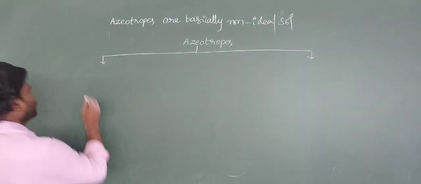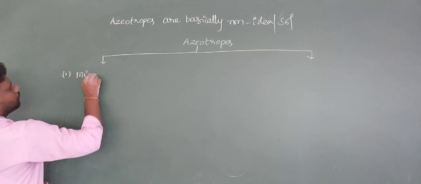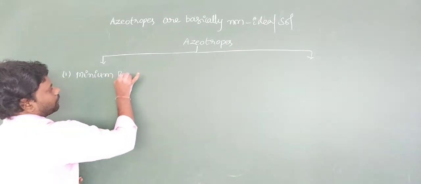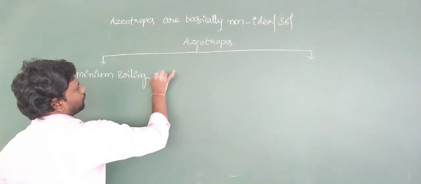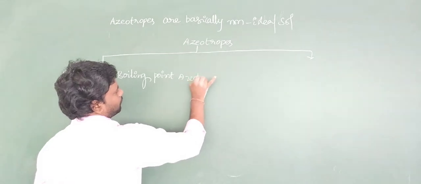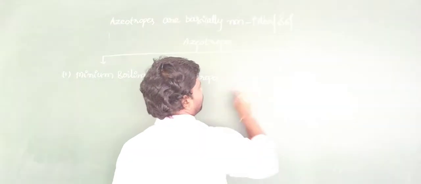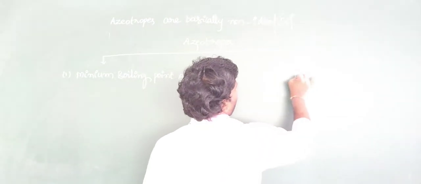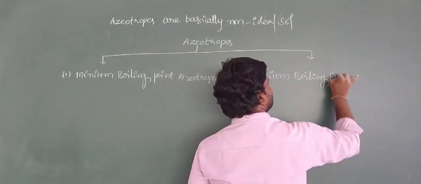One is minimum boiling point azeotropes, and the second one is maximum boiling point azeotropes.